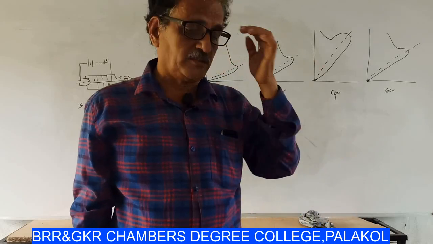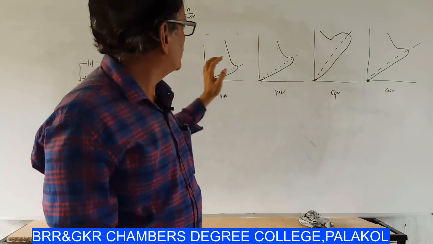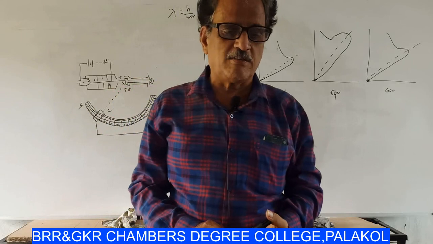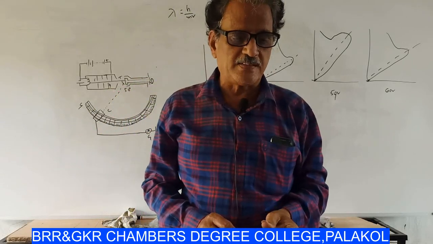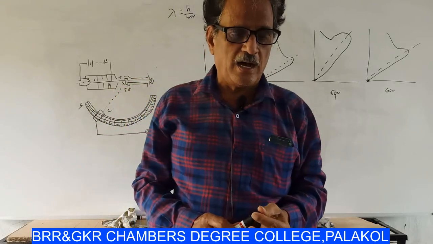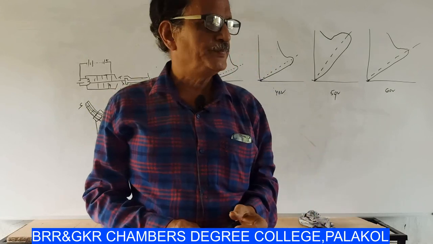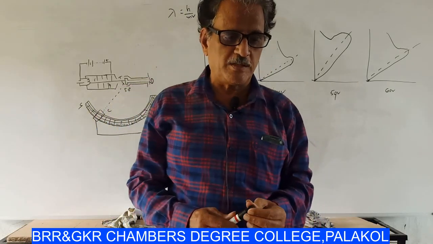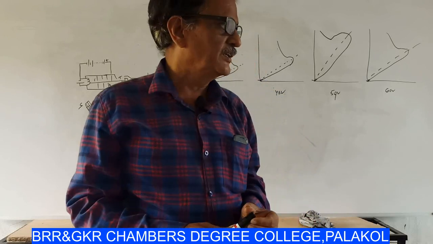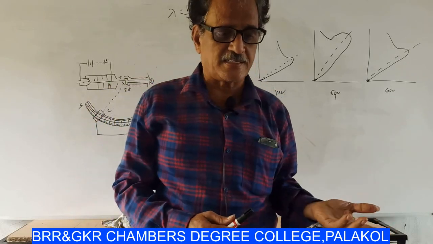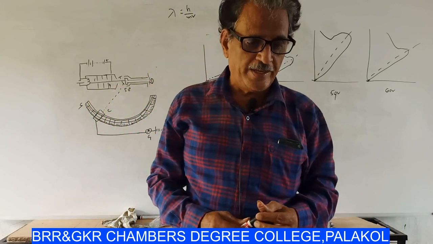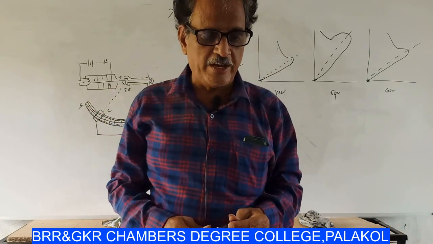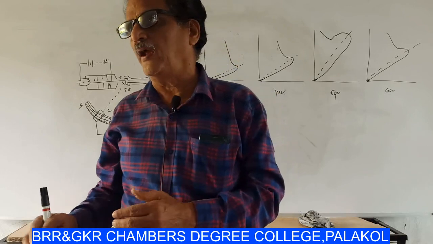And the third one: by observing this expression, we can say that if v is equal to 0, lambda is equal to infinity or indeterminate. If v is equal to 0, that means the particle is at rest, then lambda is infinite, that is, the wave becomes indeterminate.